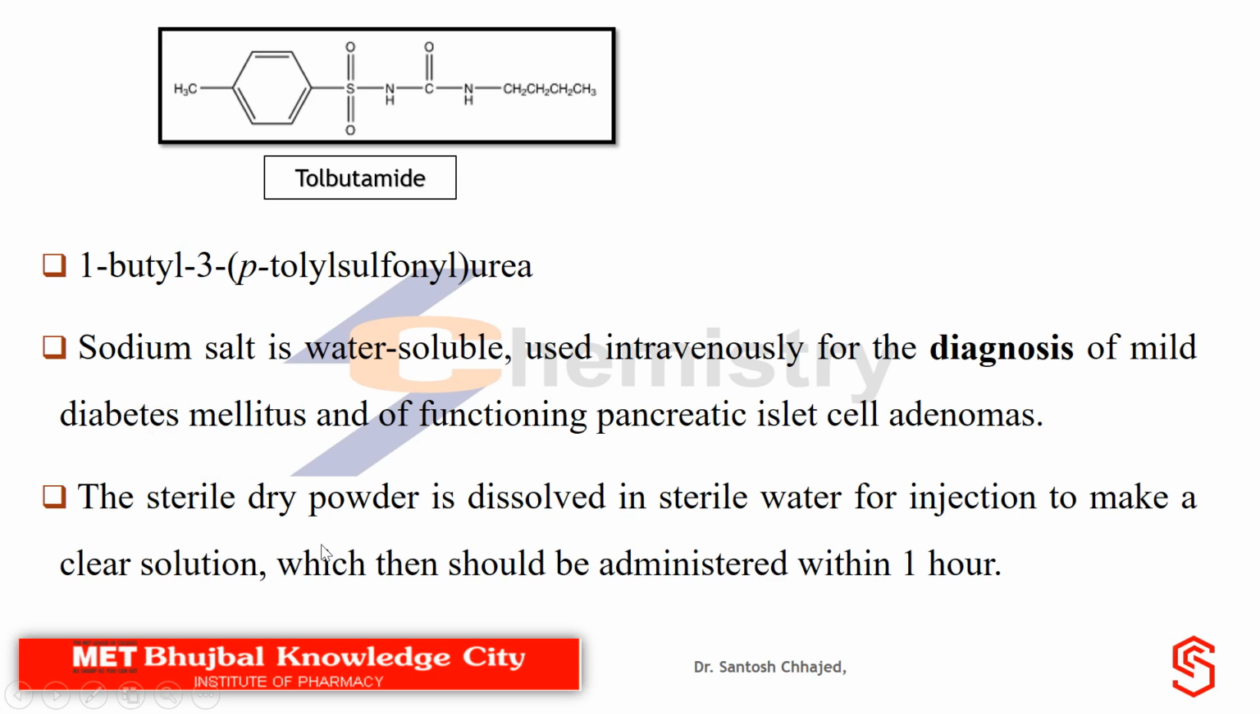The sterile dry powder of tolbutamide is dissolved in sterile water for injection to make a clear solution, which then should be administered within 1 hour after its preparation.